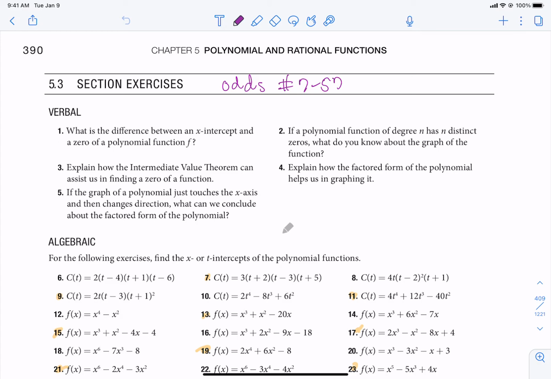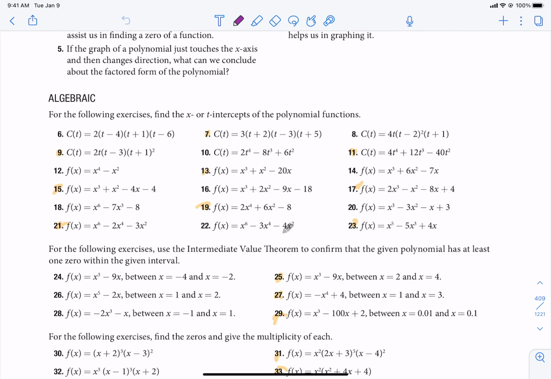So the 5-3 homework is over those polynomials. The homework are the odds only from 7 to 57. Let's do one from each section. Let's look at the instructions here for problems 6 through 23.